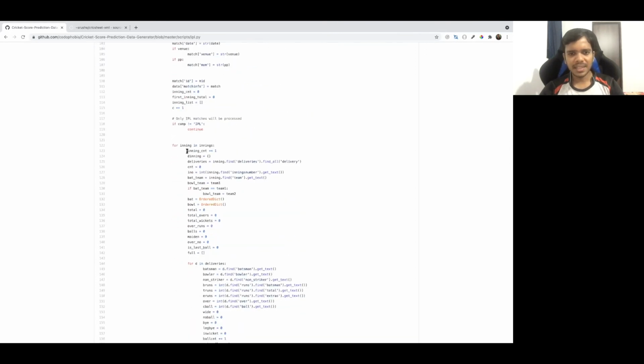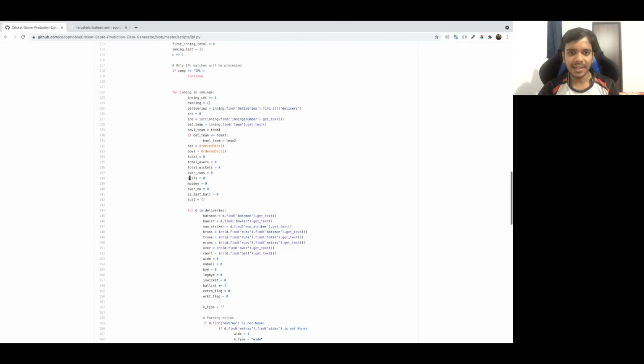Now this one is the important one. Basically in this data, you have innings, so you get ball by ball data of whatever happened on each ball. For every ball you will get the data, like how many runs were scored on that ball, was a wicket taken on that ball. All this data is there for each ball. So I am now iterating over all the innings, first innings, second innings, third innings or fourth innings in a test match, and then I'm collecting all this data.